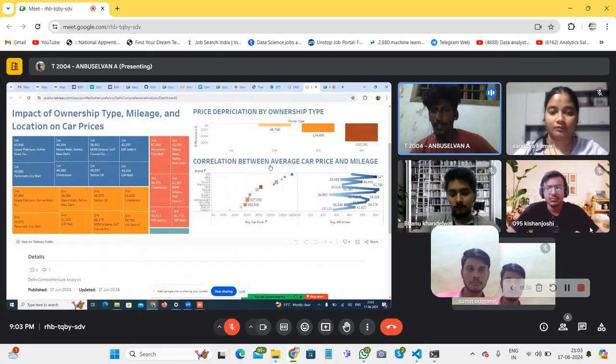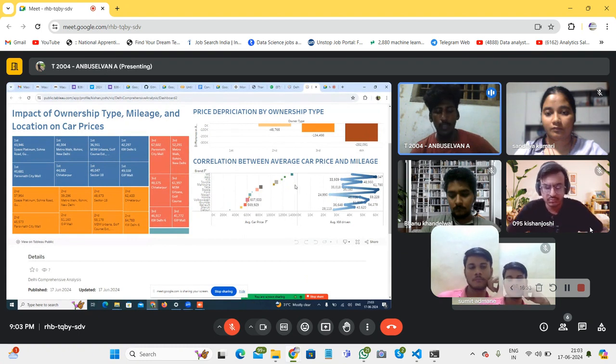Now we come to the correlation between the average car price and the mileage. This correlation is shown for different brands like MG, Jeep, Kia, and the average kilometers driven. This chart helps us to understand the price of the cars across various brands and how many kilometers they have run. It helps us know the average car price and the average kilometers driven.